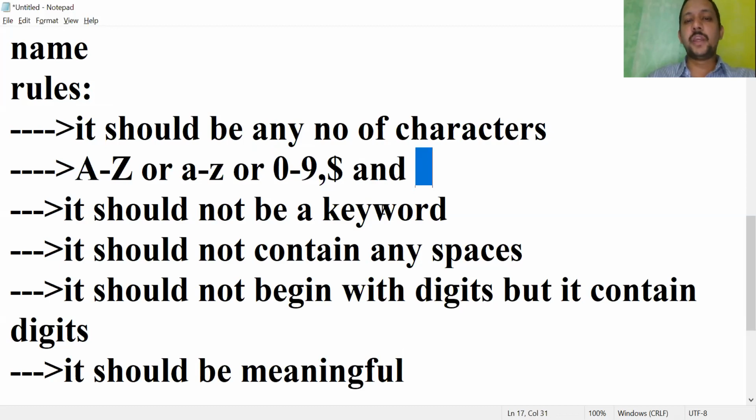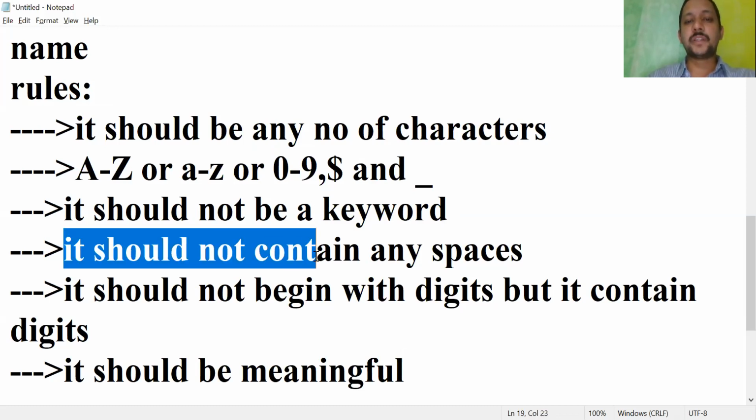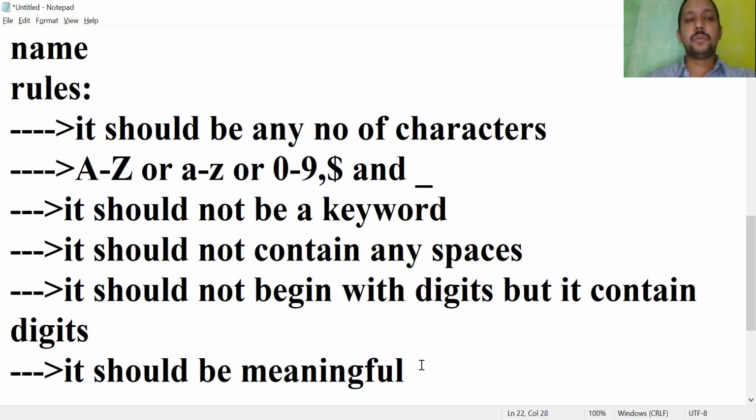It should not be a keyword. Keywords like for, if, while, you are not allowed to use as an identifier. It should not contain any spaces. It should not begin with digits, but it can contain digits. It should be meaningful. You have to use a meaningful name.